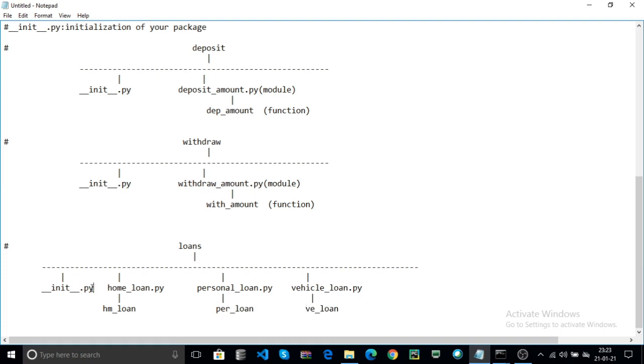Now the __init__.py is created outside of your functions and along with your .py files within your package.